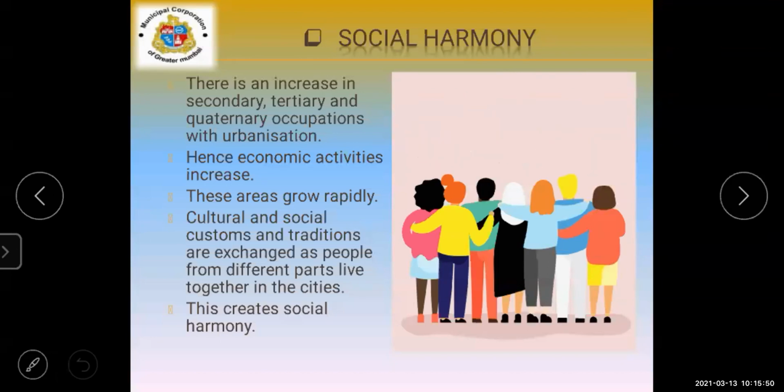The first main advantage of urbanization is social harmony. The word itself tells us: social harmony is like brotherhood in the society. Harmony means peace, and social means the society. To live in peace with all together is known as social harmony.